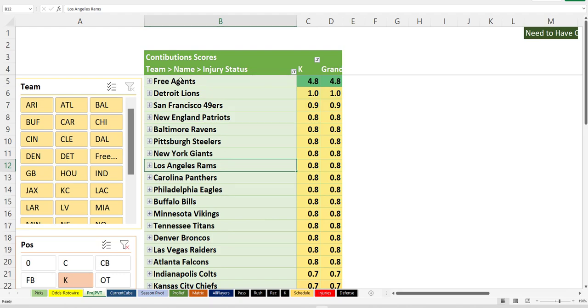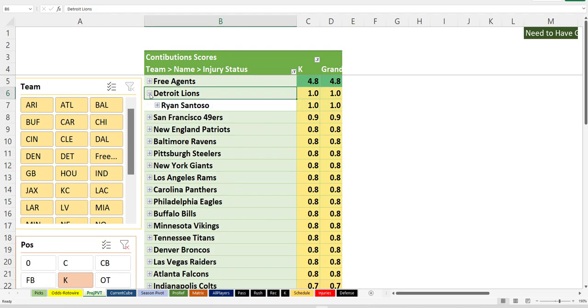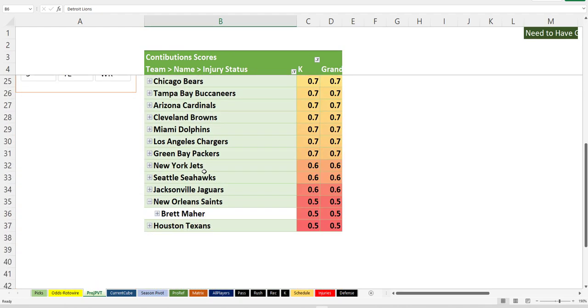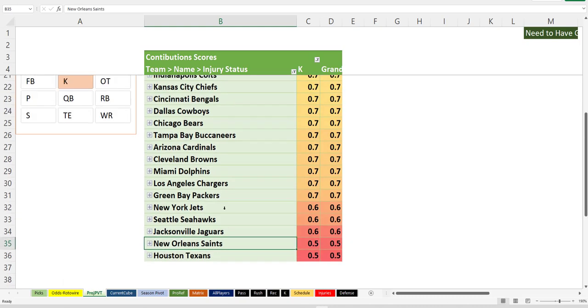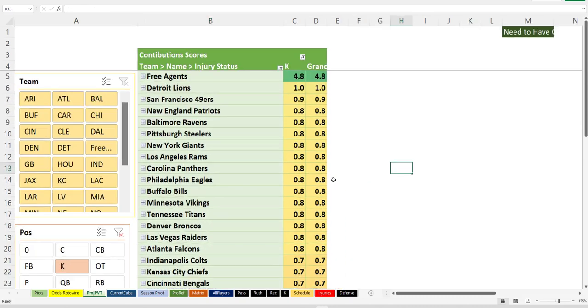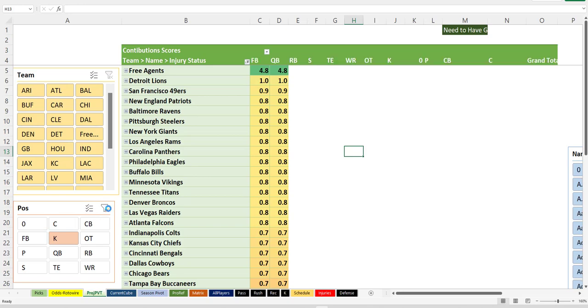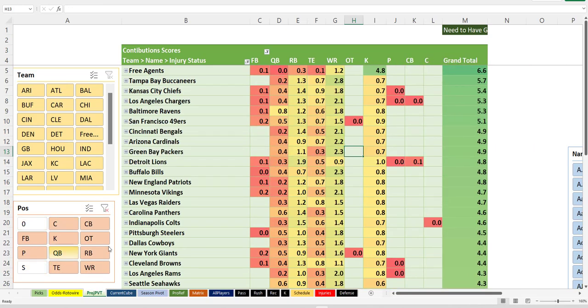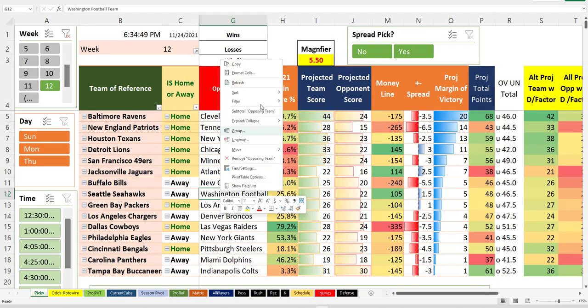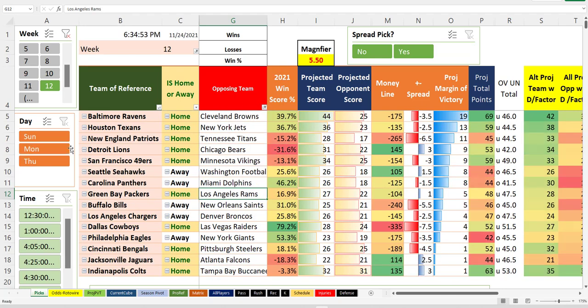Bye. Okay, so how about Detroit? Just Santosa. All right. Everything else looks okay. It looks like everybody's got a kicker. Now, that's going to have an impact on the Saints game, everybody. This is why we do this. All right. Now, refresh. Bam. Let's see what happened. Where'd the Saints go? You went down because you lost a second kicker. Yup. There it is.